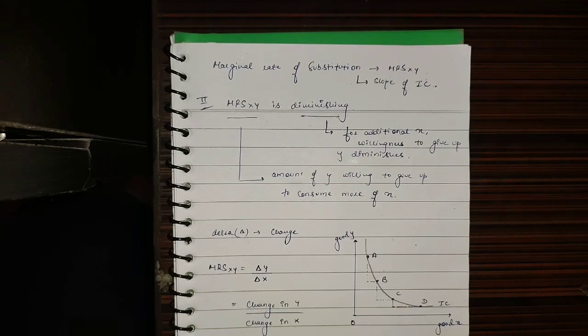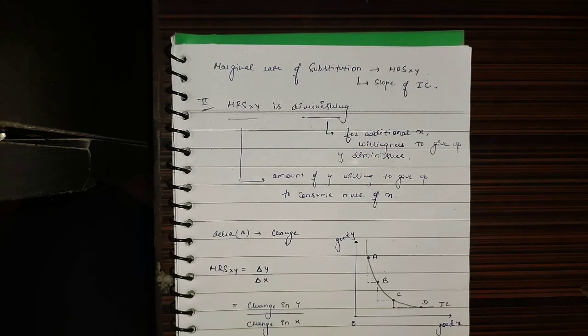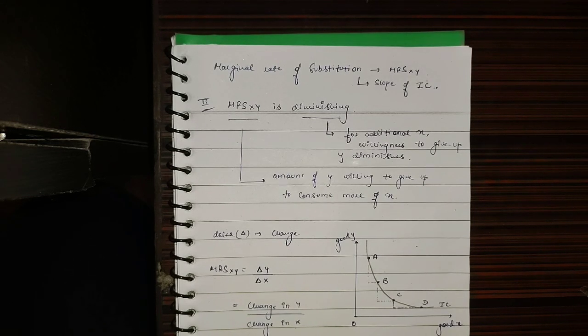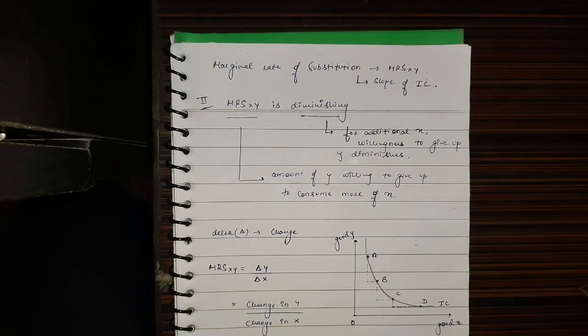So the second statement that I said was that there would always lie a trade-off between the two goods, and this can be explained well with the concept that marginal rate of substitution is diminishing. To know why marginal rate of substitution is diminishing, we first need to know what marginal rate of substitution is.